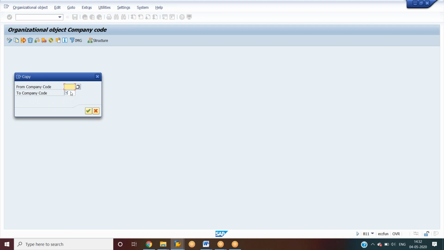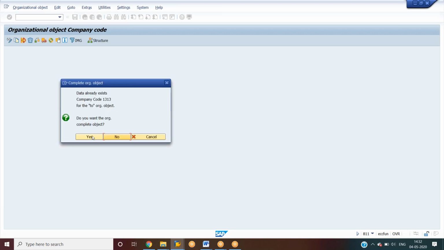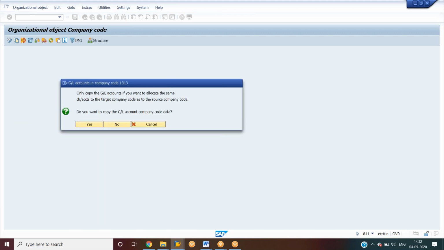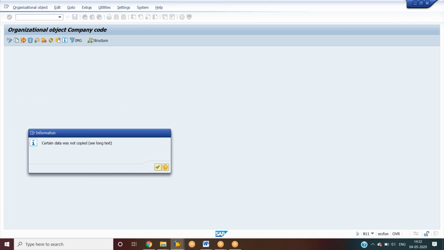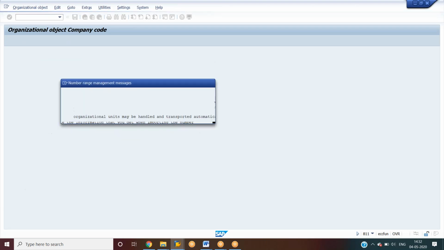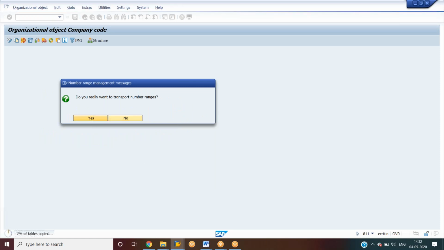So here we have to give the company from 1000 and our company code is 1313. Okay, we have to click enter. Yes. Currency we need to give euro. Enter, enter. Then after yes. So we have to click on S, enter, S, enter. Likewise, we have to work.